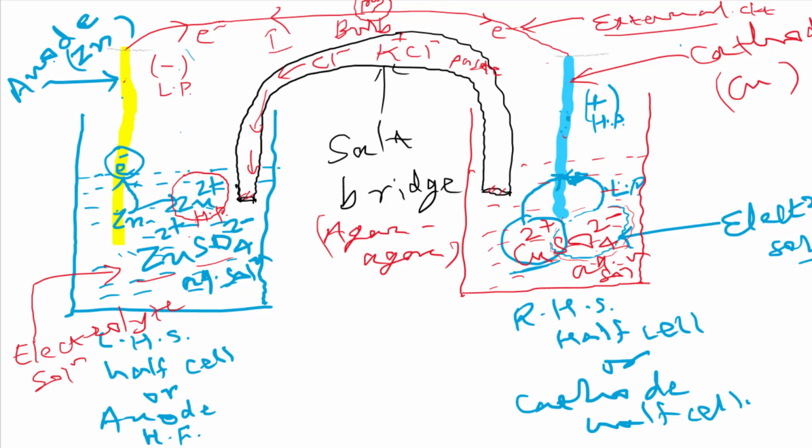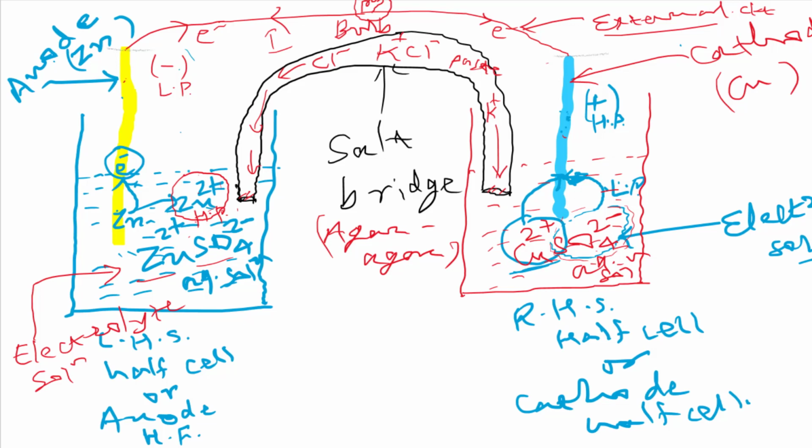In the anode half cell the excess is zinc ion, or positive charge, so negative charge should come here to neutralize it. And as the zinc ions are produced in the solution, Cl minus ions are also coming to the solution. So the charge of the solution remains zero here, and the cell can work properly.